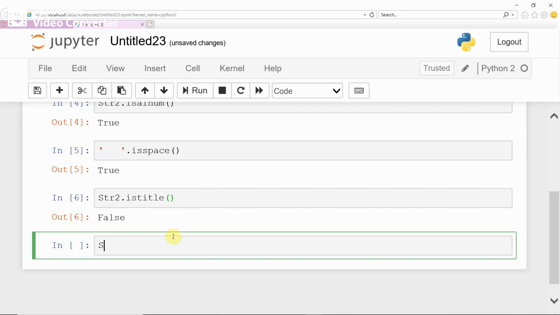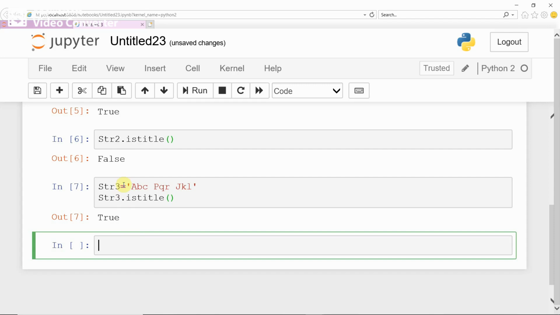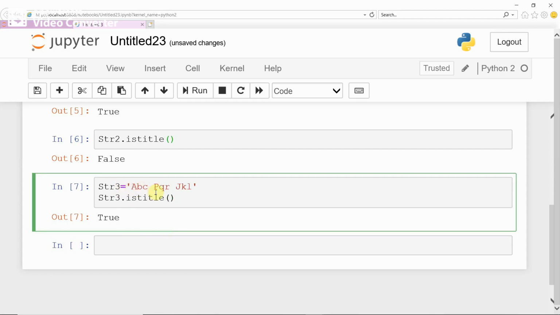Now give str3 equal to a string in title case, Abc Pqr Jkl. Now we see whether this gives true or false. How do you check? str3.istitle, run. It gives true because this is in title case.